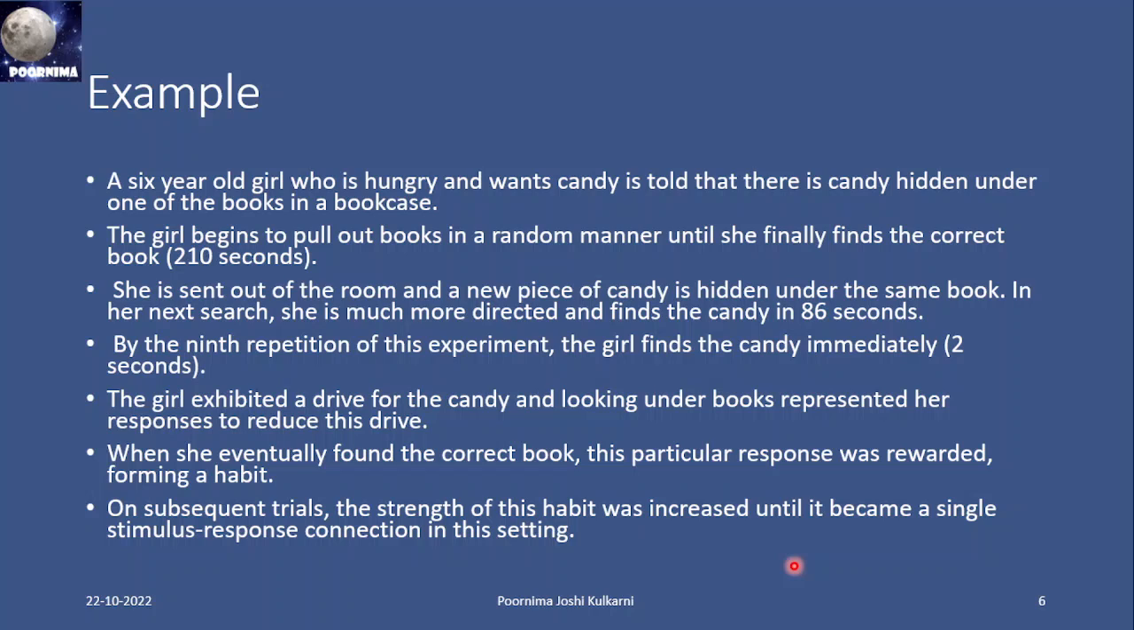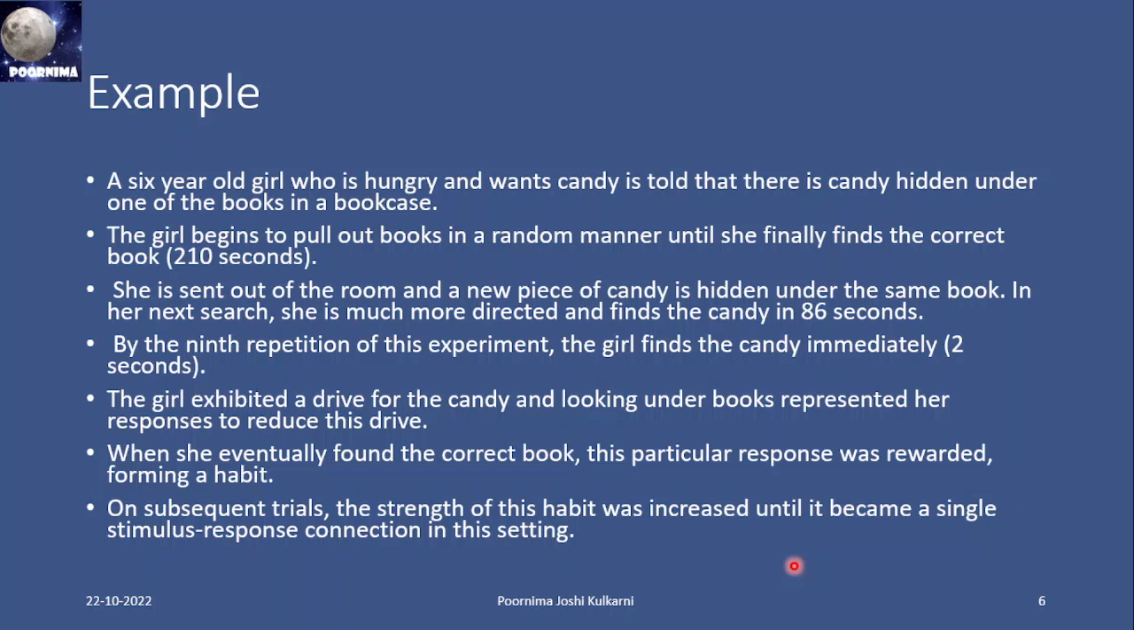This is the habit strength. She is repeating the same thing. Here, drive for the candy and habit are both considered, because she is going and finding the candy every time under the same book. So from the ninth time, the time is reduced to 2 seconds. We go to the book and find the candy under the same book.